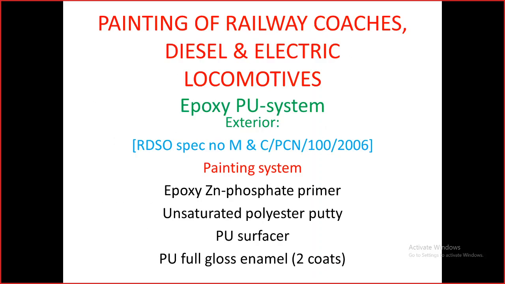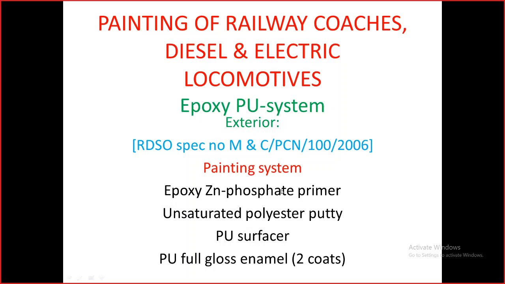These are the painting systems discussed for the PU painting system. We have already discussed this, but here we have given specifically what specification is used for this PU painting. This is the RDSO specification.